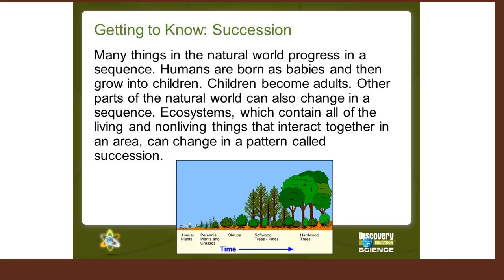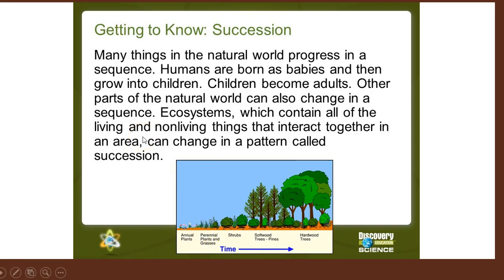Now, succession is just a natural progression. So this says many things in the natural world progress in a sequence. Humans are born as babies and then grow into children. Children become adults. Other parts of the natural world can also change in a sequence. Ecosystems, which contain all of the living and non-living things that interact in an area, can change in a pattern called succession. And you can see here how over time the types of species of plants growing in an area change.